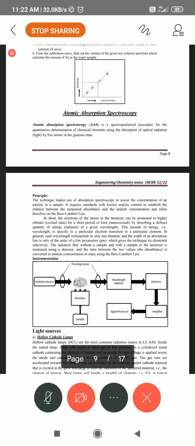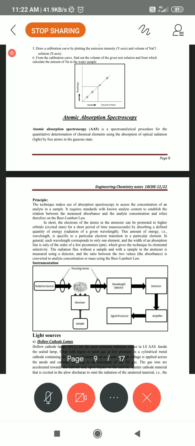Aspiration means the sucking tube, sucking of solution. If you take a gas, that can also be sucked. If it is a slurry or even a solid, it should not be sucked. In that case, the sample is kept into our flame.